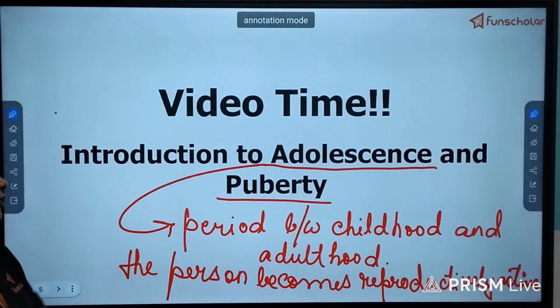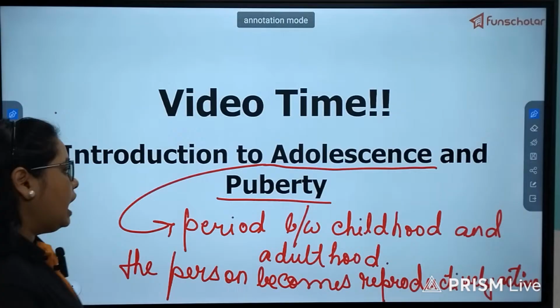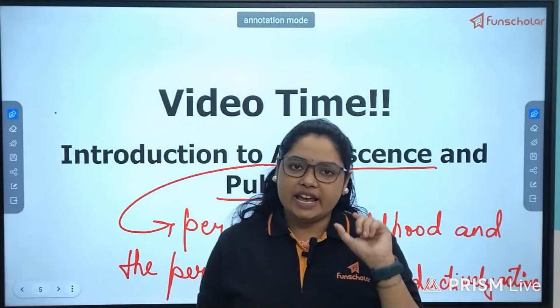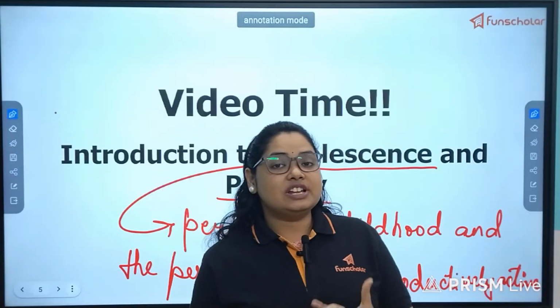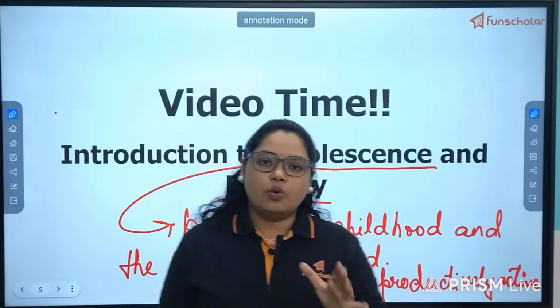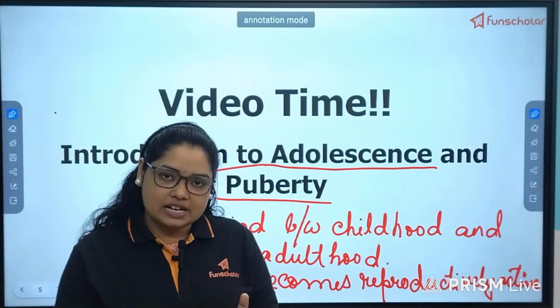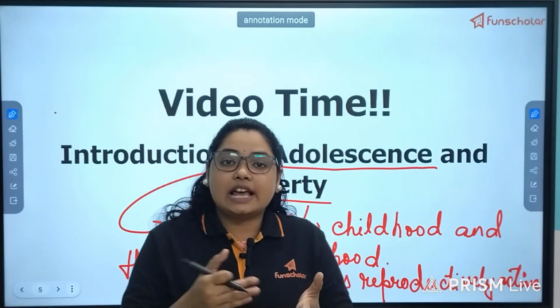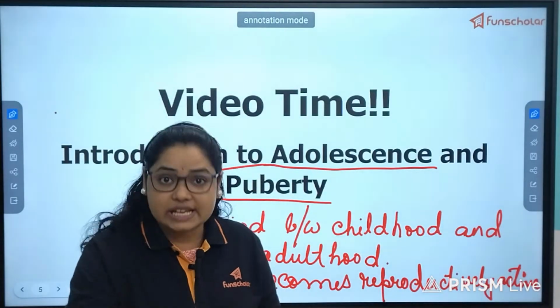Reproductively active. So, I mean to say that once adolescence age starts, and what is that age? I'll tell you. So, once adolescence stage starts, it does not imply that that person is capable of reproducing.